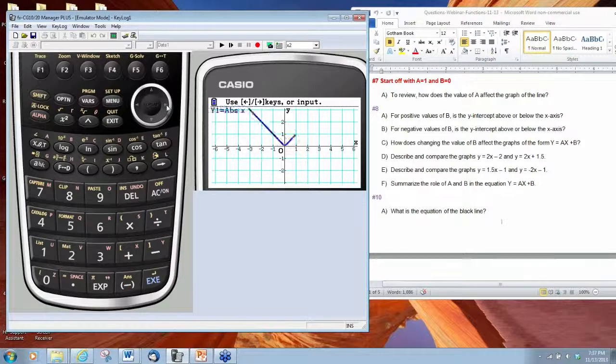The graph moved. Every time we increase the value of H, the graph is moving to the right. So in this case, H is 3. We have a point on the graph that's going to be (3, 0). So the value of H does something to the parent graph. Let's see what happens if we make H negative. Let's type in a -1.